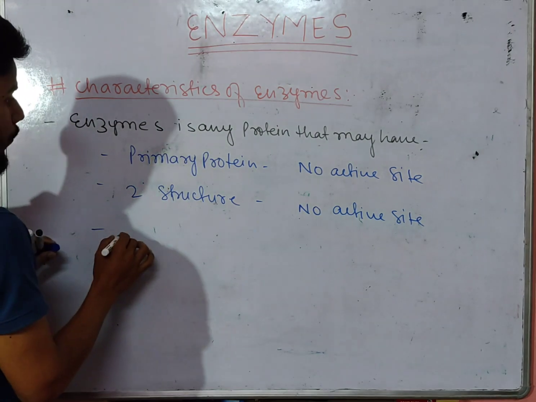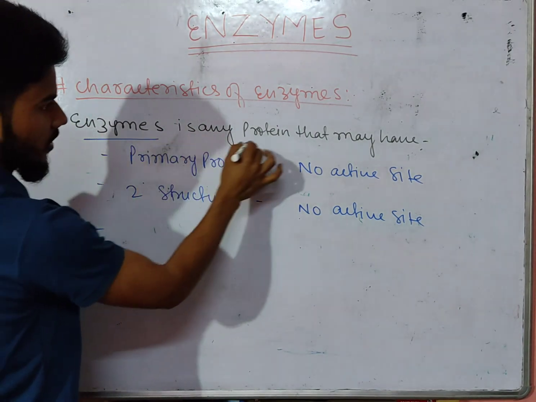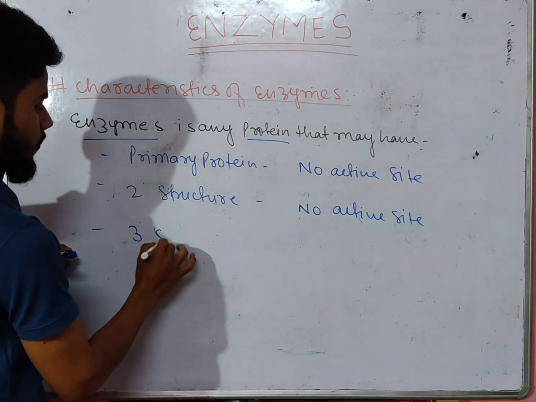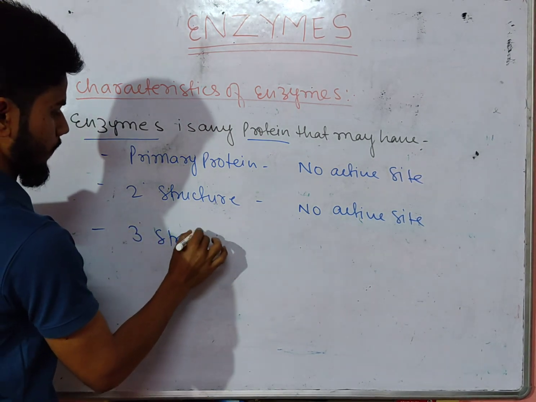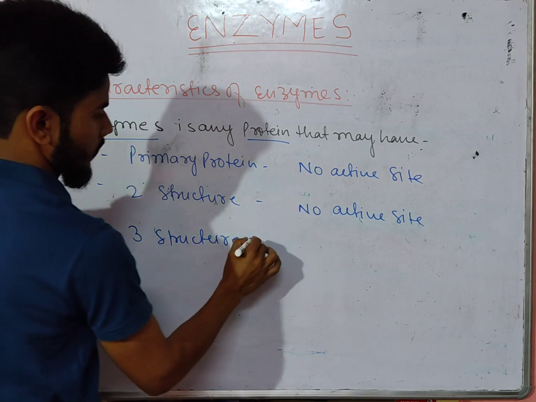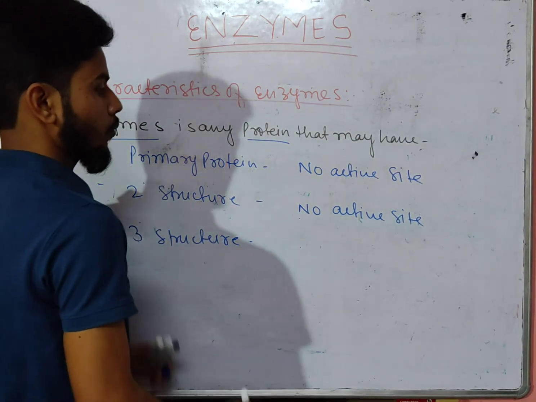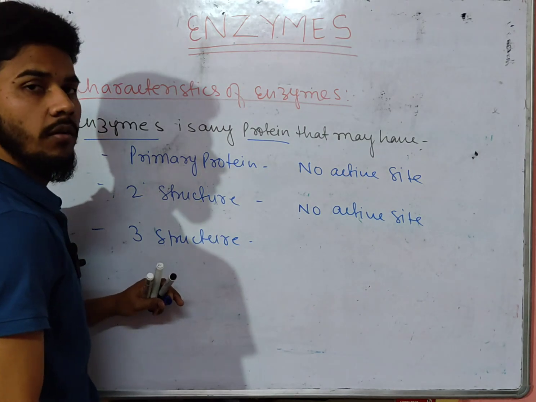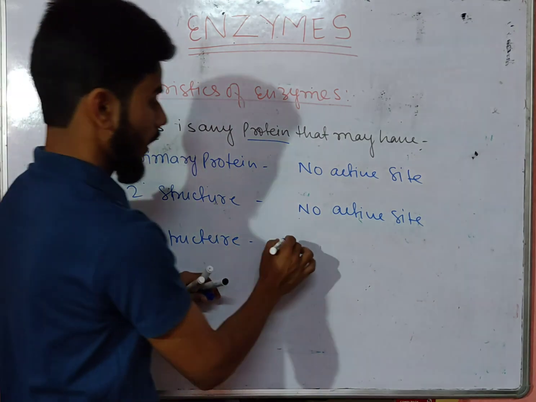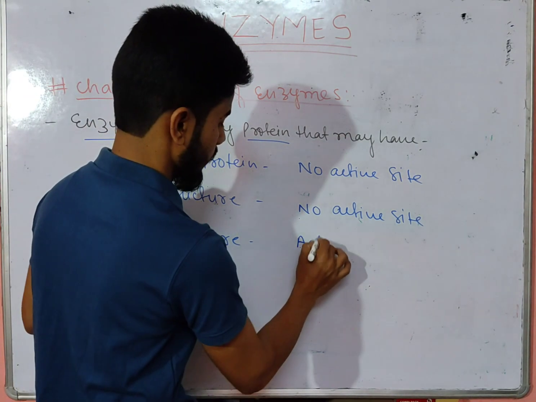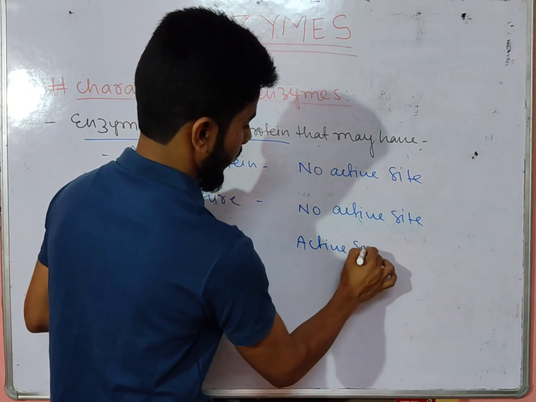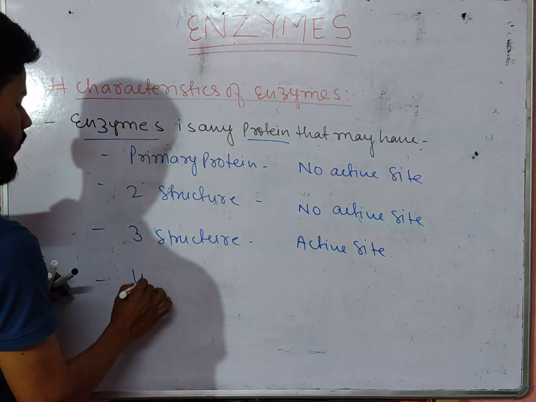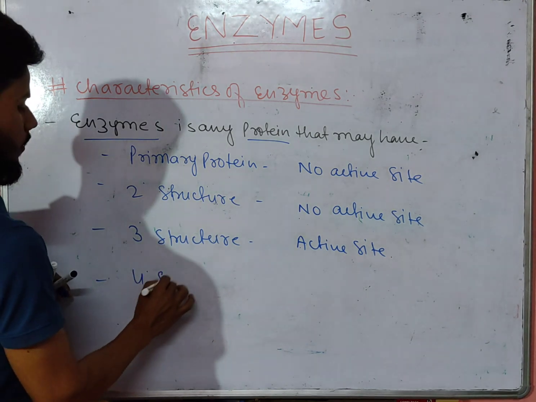Next, this enzyme is any protein, and that protein may have tertiary structure. Most enzymes have a tertiary structure protein, and they have an active site. And the fourth one is the quaternary structure.